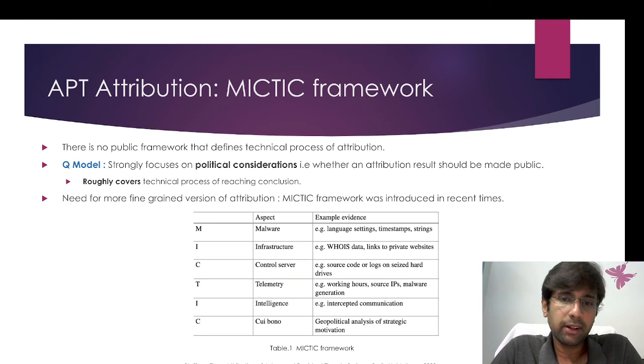So Timo Steffens has proposed these 6 pillars, or 6 aspects, to give a better understanding of the whole APT attribution process. This is very recent, and it was considered a polished version of the diamond model in a way. It gives a better understanding and better insights about various directions of APT attribution. So this is all about the MICTIC framework.